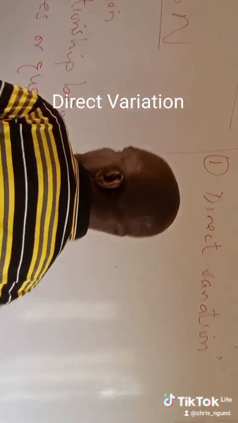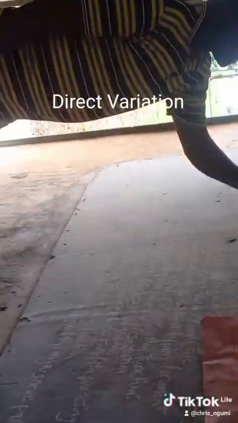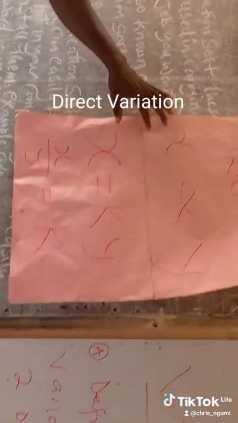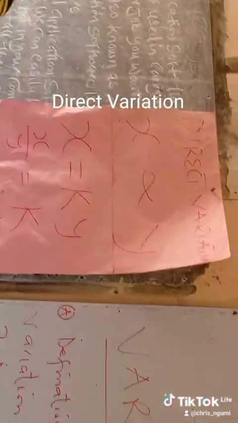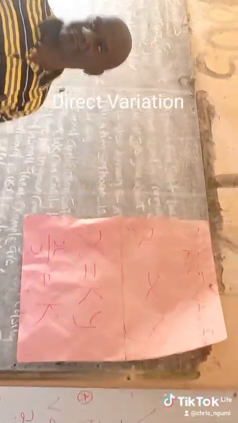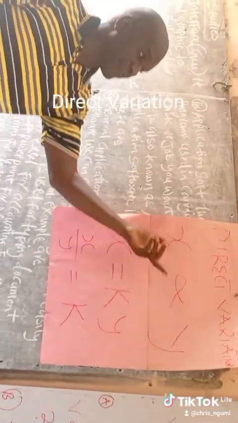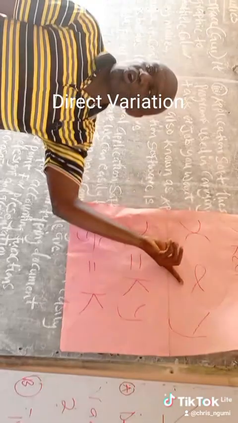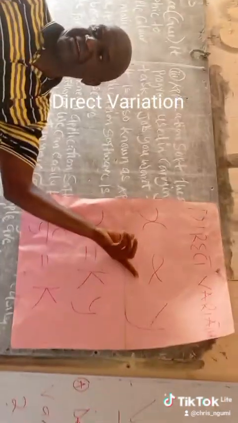So direct variation, we said, is limited to only two variables. Let's look at this diagram here. X varies directly as Y. Say it. X varies directly as Y. When you have this kind of structure, it is called a direct variation. This is an example of a direct variation.